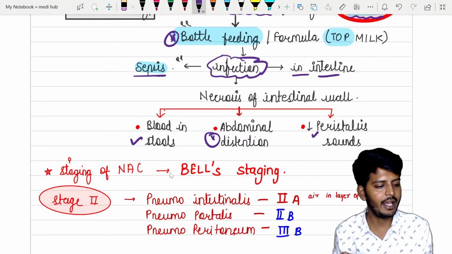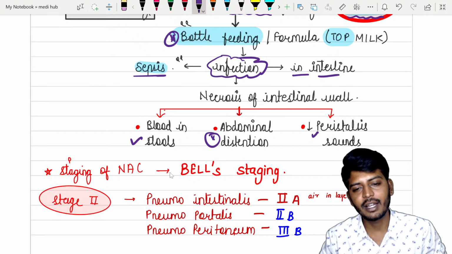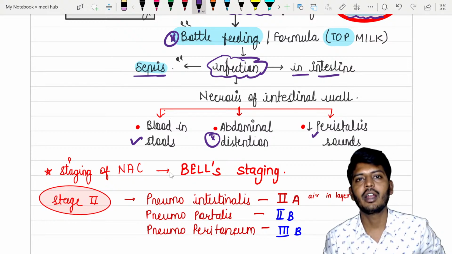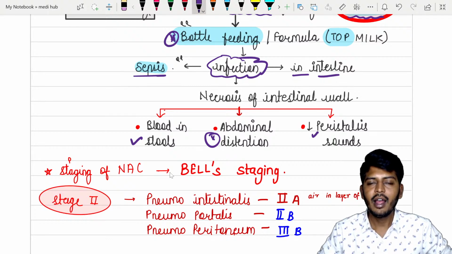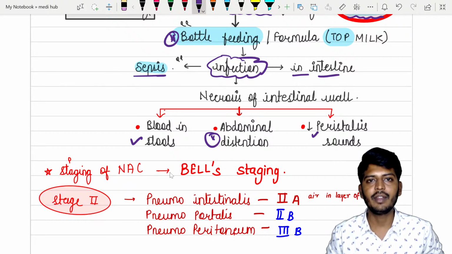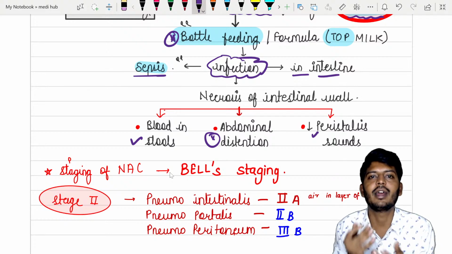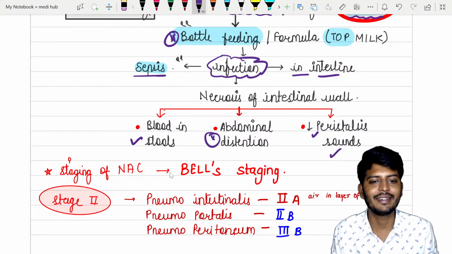Bottle feed के अंदर बैक्टीरिया था. वो गया, it went to the intestine, infected the intestine. Once it infected the intestine, क्या होता है? Intestine will undergo necrosis. जैसे ही intestine necrosis हो जाएगा, gas etc बनेगा, that will distend the abdomen. Because of the necrosis, stools के अंदर blood आएगा. If intestine itself is necrotized, so where will be peristalsis? Peristalsis will be absent, so leading to decreased peristaltic sounds.